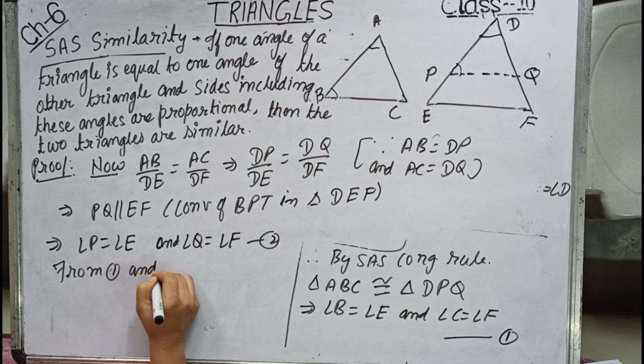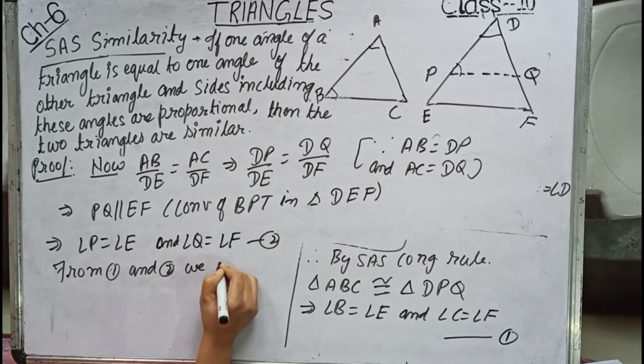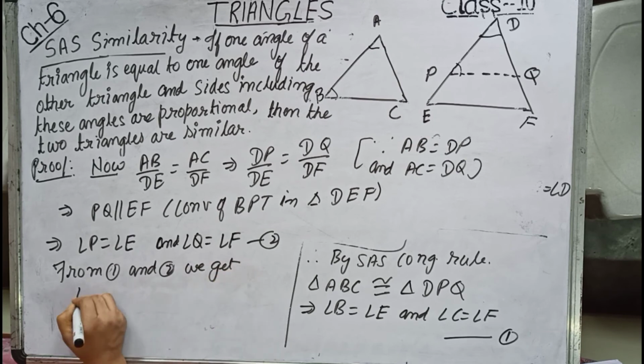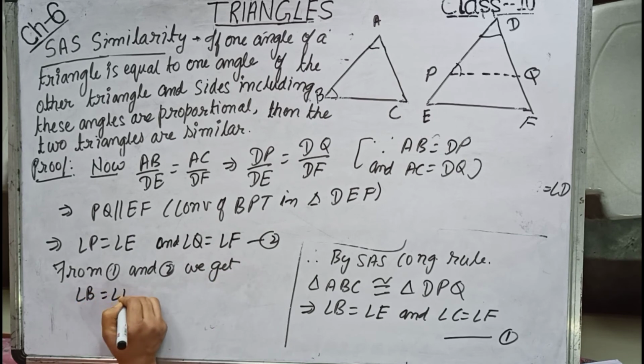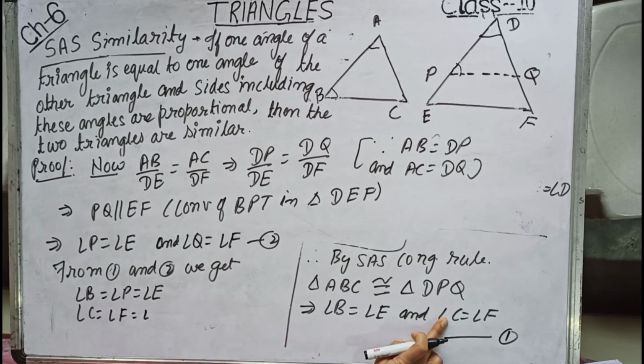So from 1 and 2 we get angle B equals angle P equals angle E. Sorry, over here I have written wrong.